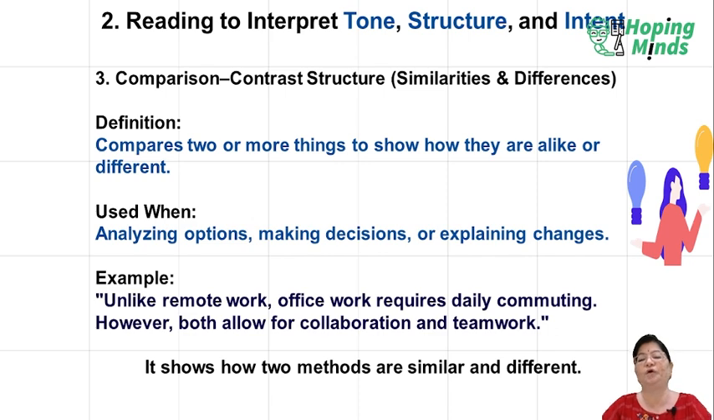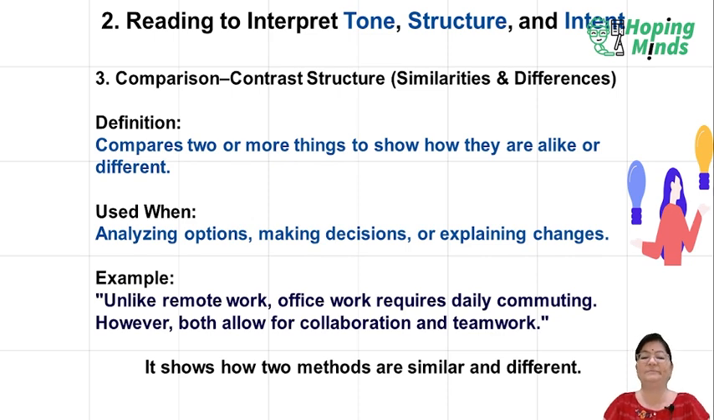In this slide we are talking about two or more things which can be done simultaneously at the same time with different conclusions, but allowing collaboration, requiring daily commuting and teamwork. That means we can do two different things, or two same things with different scenarios, but the output can be the same. It is used when analyzing options, making decisions, or explaining changes. Example: unlike remote work, office work requires daily commuting. However, both allow for collaboration and teamwork.